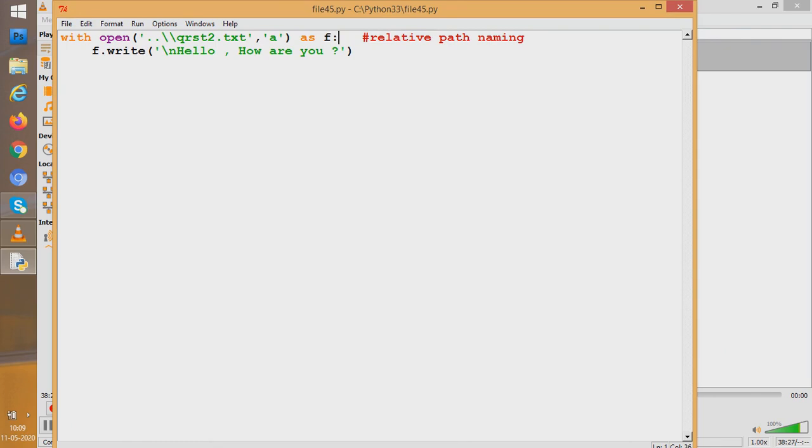Many things we have learned. So we'll conclude it here only. What is the importance of with open? You need not close the file yourselves. Python is going to close it for you. So this is how we use it. So we will close it here.